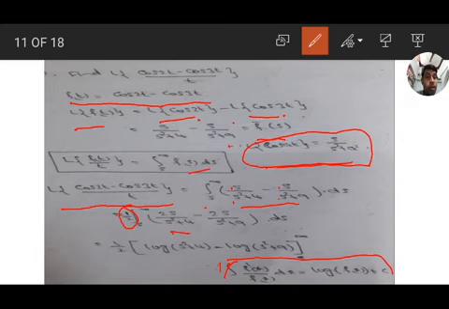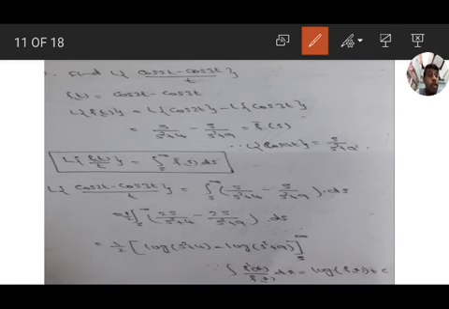Here f of s is s square plus 4, and its derivative is 2s. Here f of s is s square plus 9, and its derivative f dash of s equals 2s. So both integrations are of the form f dash x by f of x. So we get 1 by 2 coefficient, log of s square plus 4 minus log of s square plus 9.